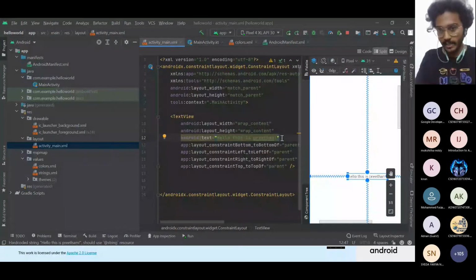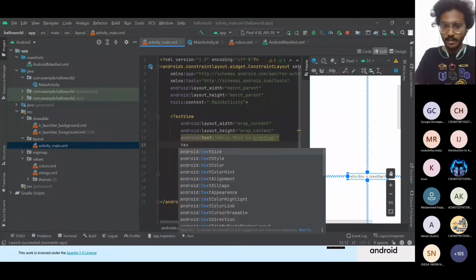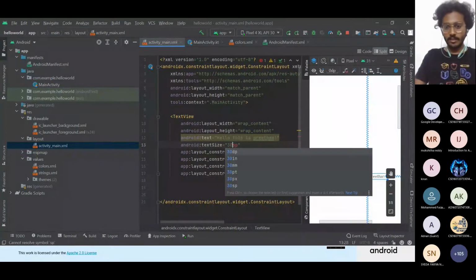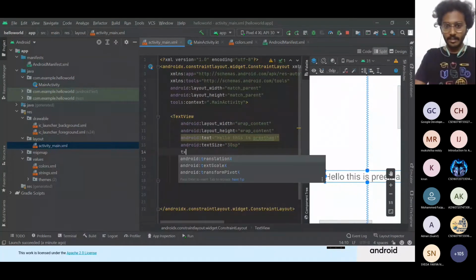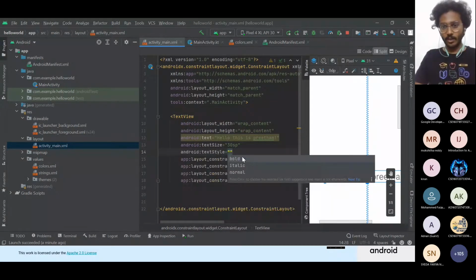It changes simultaneously, and you can also increase the text size. And text format also, you can change the style of the text. You can see this environment shows us directly whether it is bold, italic or normal.